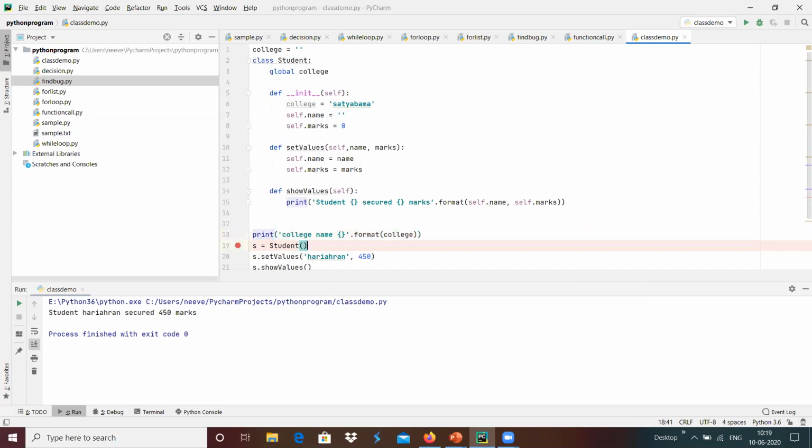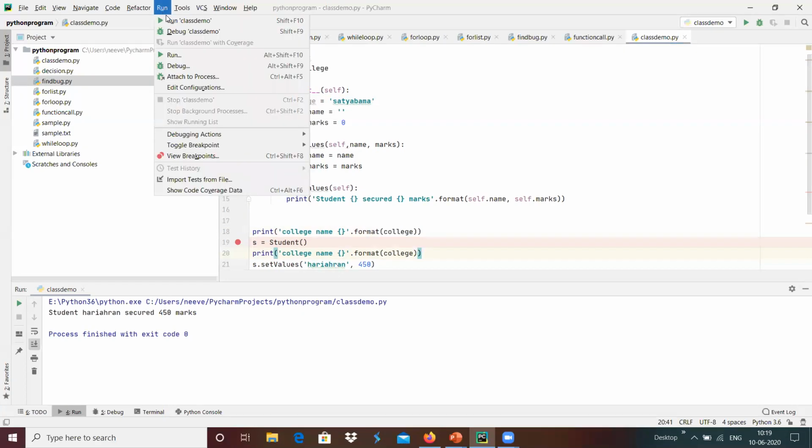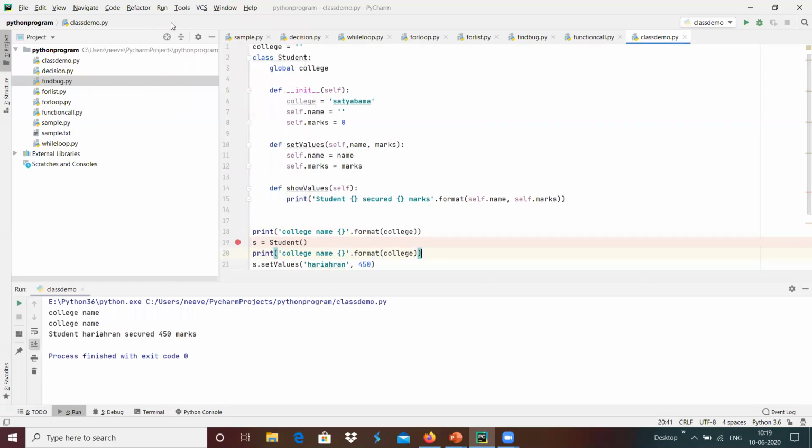Then the same way we can print after the instance is created over here. Whenever we do that, I'm going to run this.